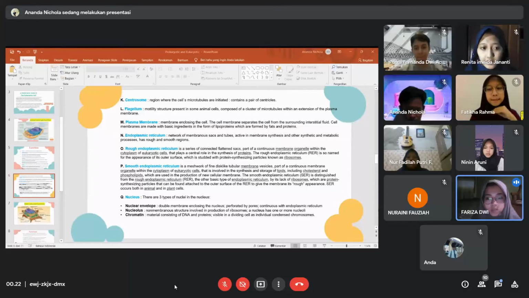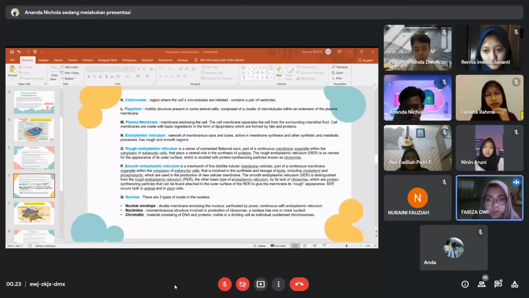particles known as ribosomes. Next, smooth endoplasmic reticulum is a meshwork of fine disc-like tubular membrane species, part of a continuous membrane organelle within the cytoplasm of eukaryotic cells that is involved in the synthesis and storage of lipids, including cholesterol and phospholipids, which are used in the production of new cellular membranes.